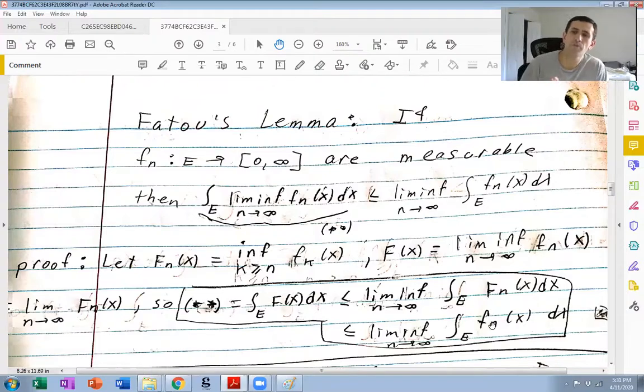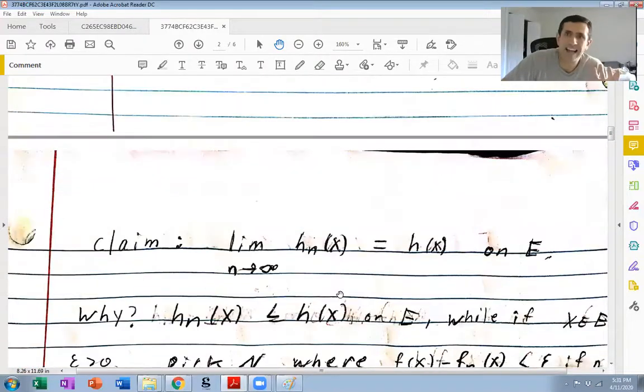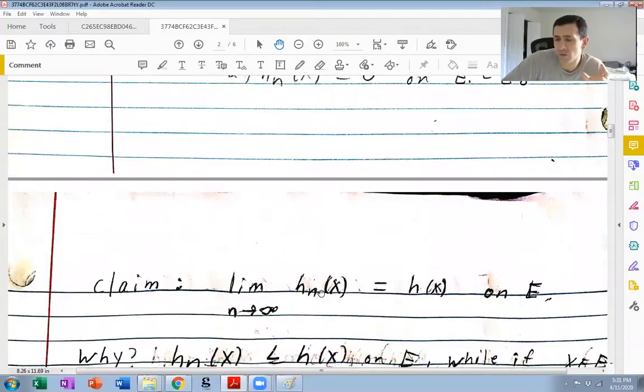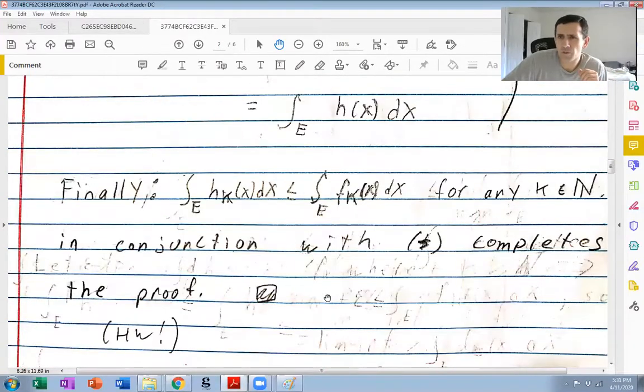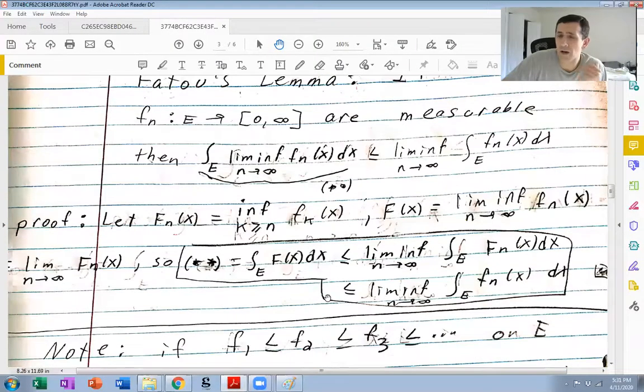Okay, and besides being, as I mentioned, extremely useful, and I've used it in my own research in this exact way, that I want to get a bound on this integral here, and I can do that if I know some upper bound for these integrals here, even if I have no idea what the lim-inf is. But besides being extremely useful for that reason, it's very useful in proving something which is called the monotone convergence theorem, which I'll explain in a second.